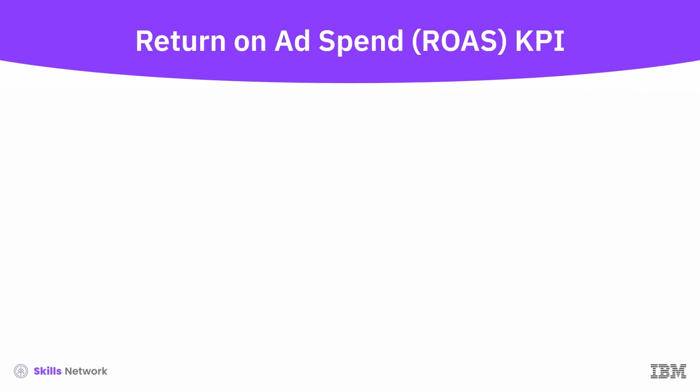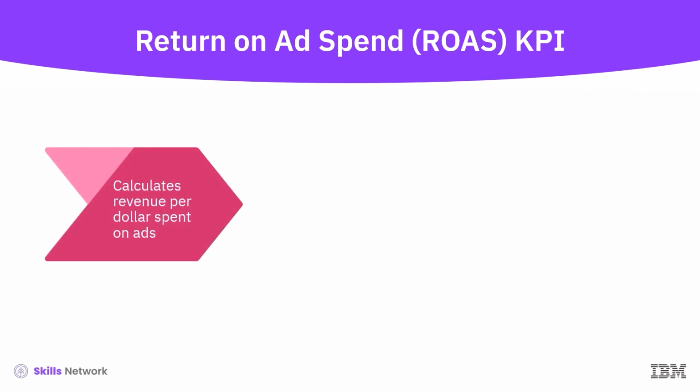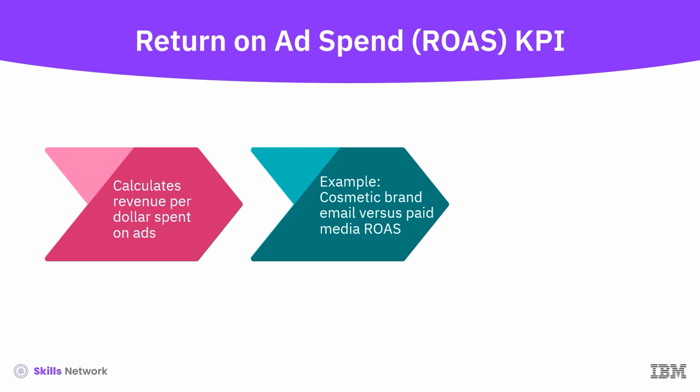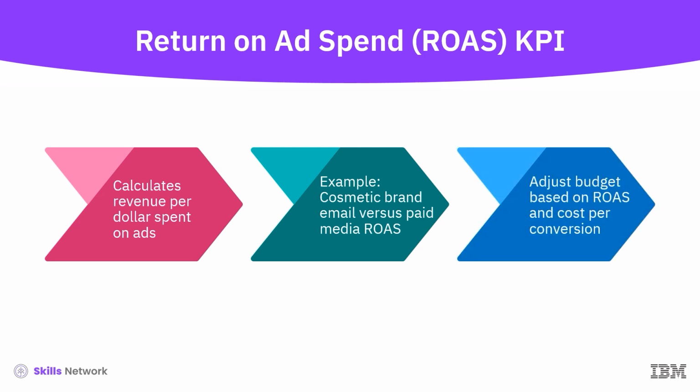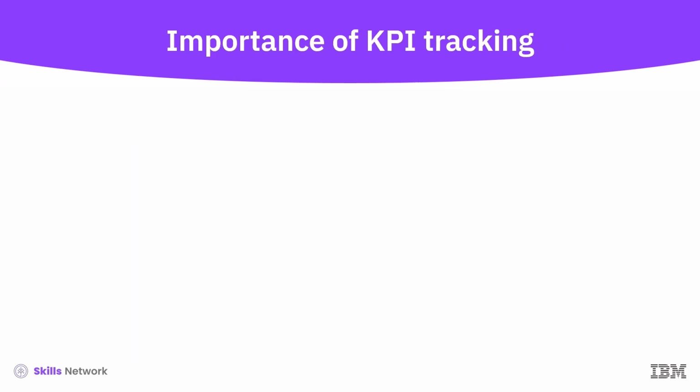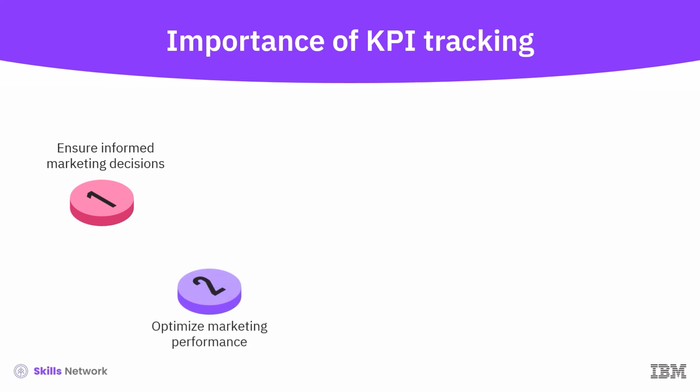Return on ad spend, ROAS. This calculates revenue earned for every dollar spent on advertising. If a cosmetic brand's digital dashboard shows that email marketing has the lowest cost per conversion and the highest ROAS, while paid media has the highest cost per conversion, the marketer may allocate more budget to email marketing while optimizing paid media campaigns. Tracking the right KPIs ensures businesses make informed marketing decisions and optimize performance.